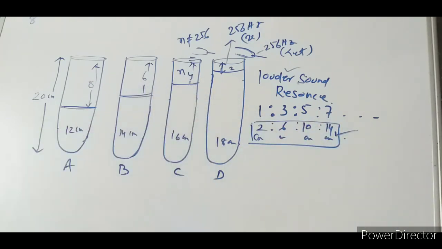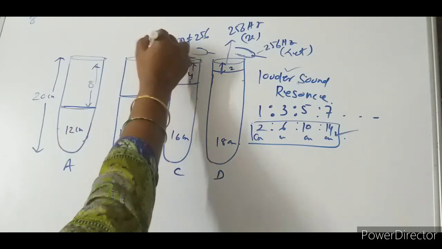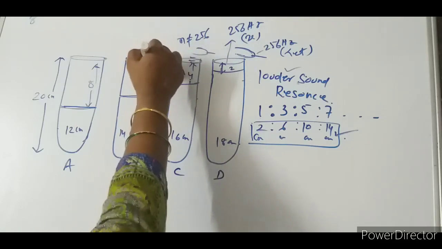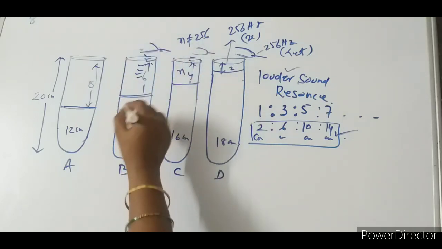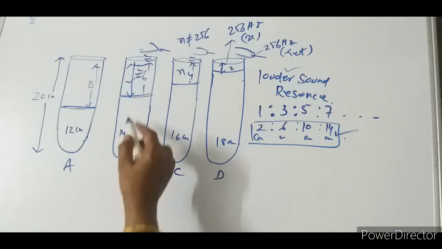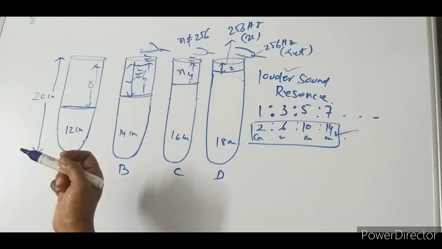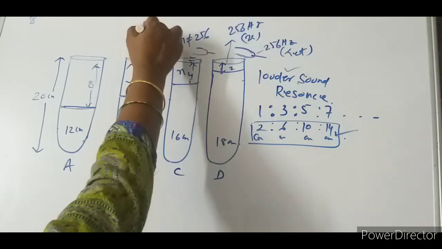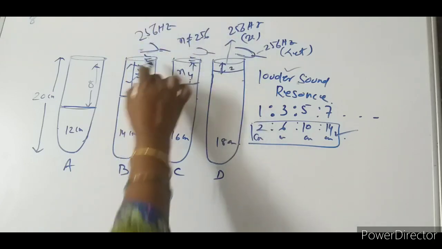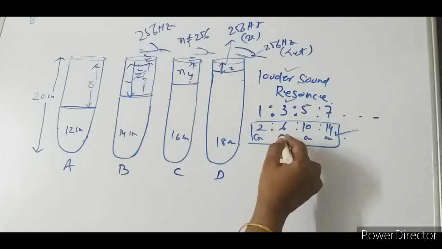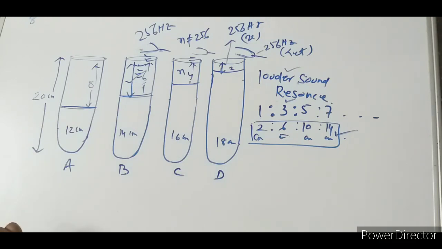So now let us go for the third one, in case of B. When I keep the tuning fork here, it will start to vibrate. When it is vibrating, this air column will be set to vibrate. As a result, whatever frequency is produced will match, will be equal to 256 Hz. This one is the closed organ pipe.